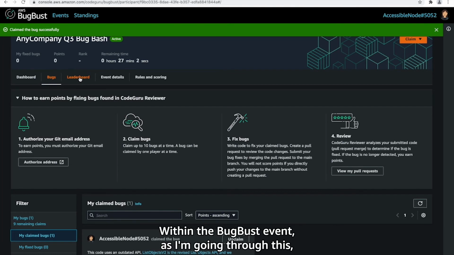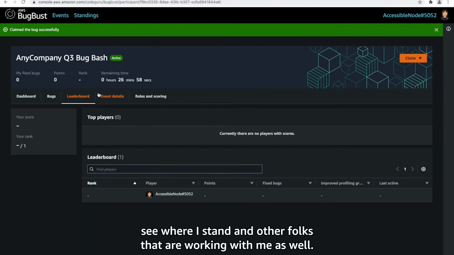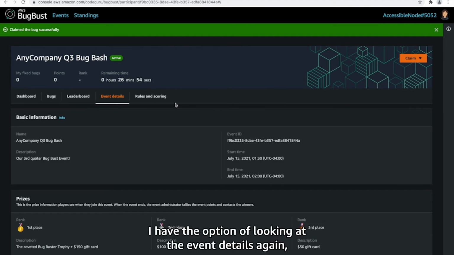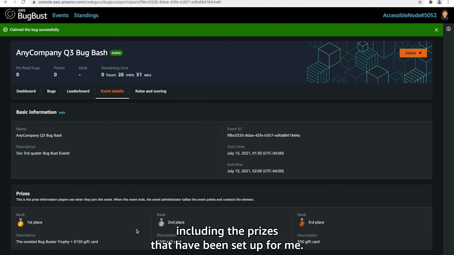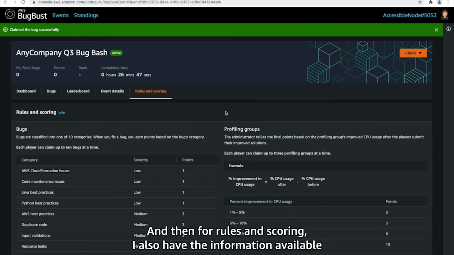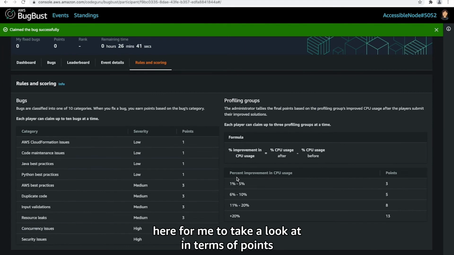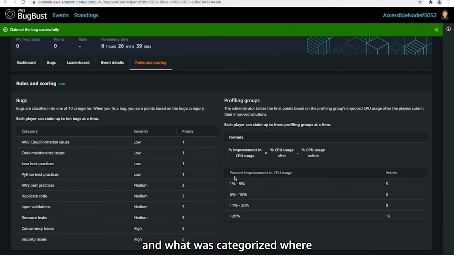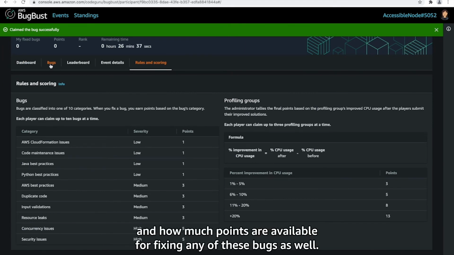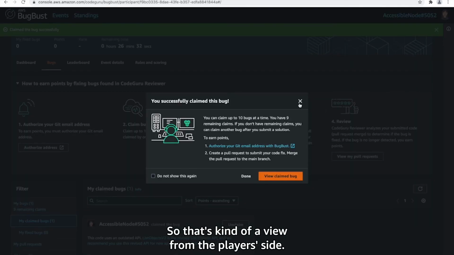Within the bug bust event, as I'm going through this, I can also check the leaderboard, see where I stand with other folks that are working with me. I have the option of looking at the event details again, including the prizes that have been set up for me. And for rules and scoring, I also have the information available here to take a look at in terms of points and what is categorized where and how many points are available for fixing any of these bugs. So that's the view from the player's side.